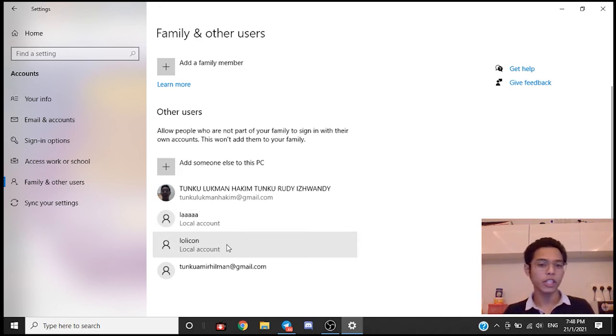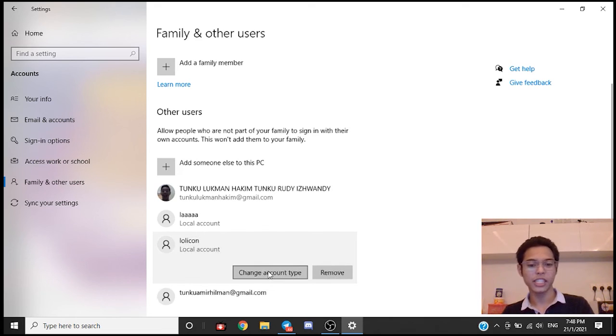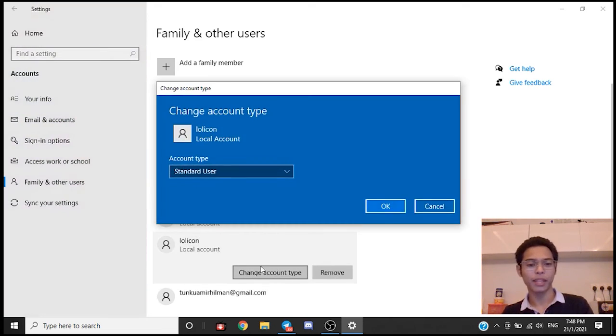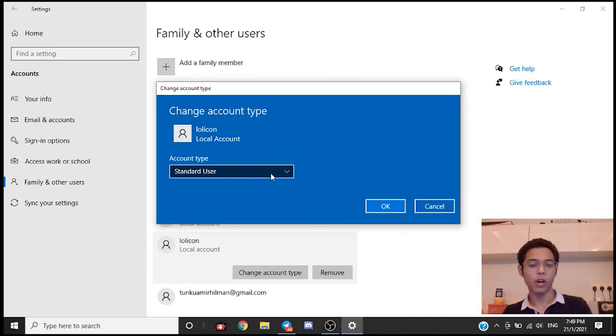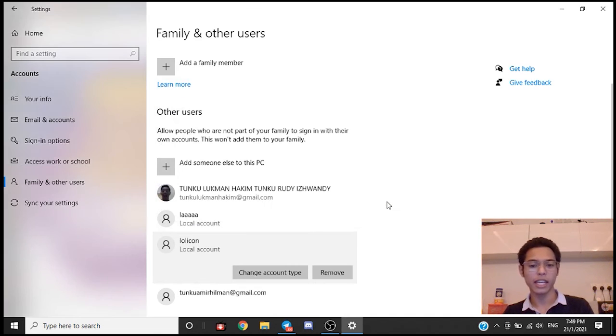Now I'm going to show you how to change a standard account to an administrator account. Press this, change account type. Here you can see you have administrator and standard user account. Just pick whichever you want and click OK. You need to restart your laptop or PC after the change has been made. Alright, so we're done with that.